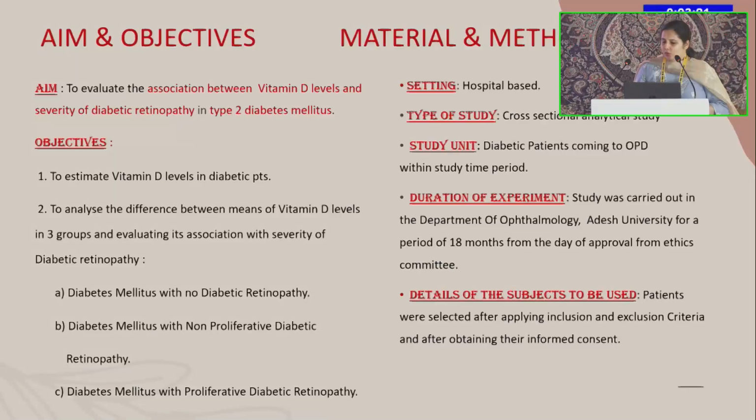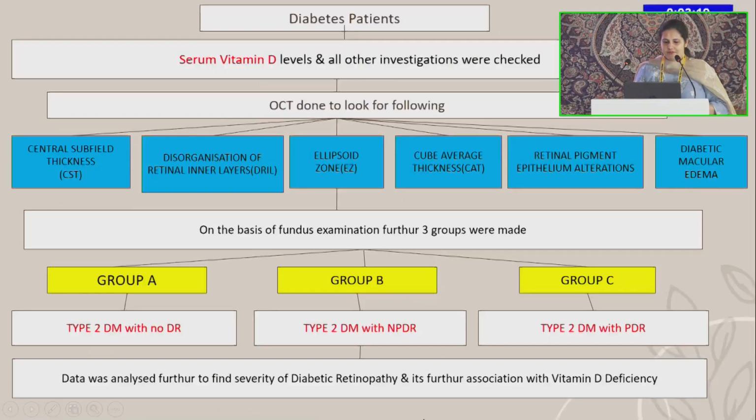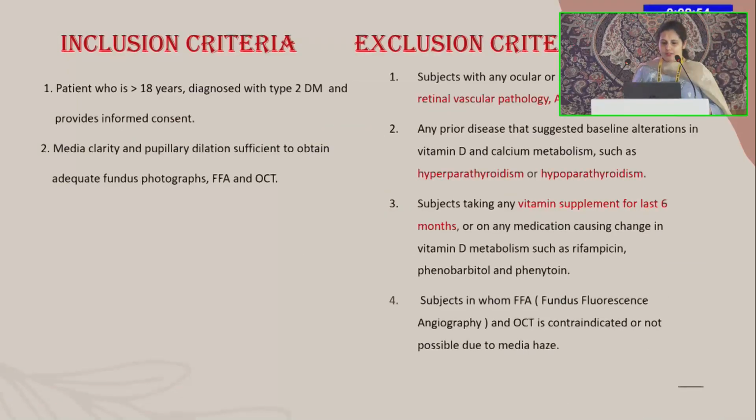Diabetic patients coming to the OPD were taken into consideration. In these diabetes patients, serum vitamin D level and other investigations were checked. OCT was done to look for the following: central subfield thickness, disorganization of retinal inner layers, ellipsoid zone, cube average thickness, retinal pigment epithelial alterations and diabetic macular edema. On the basis of fundus examination, 3 further groups were made: A, B and C, no DR, NPDR and PDR, and the data was further analyzed.